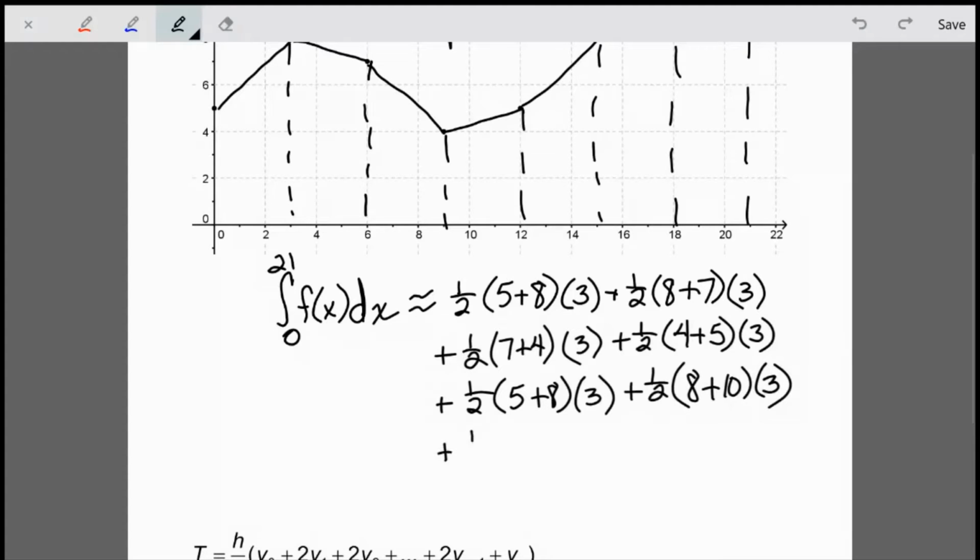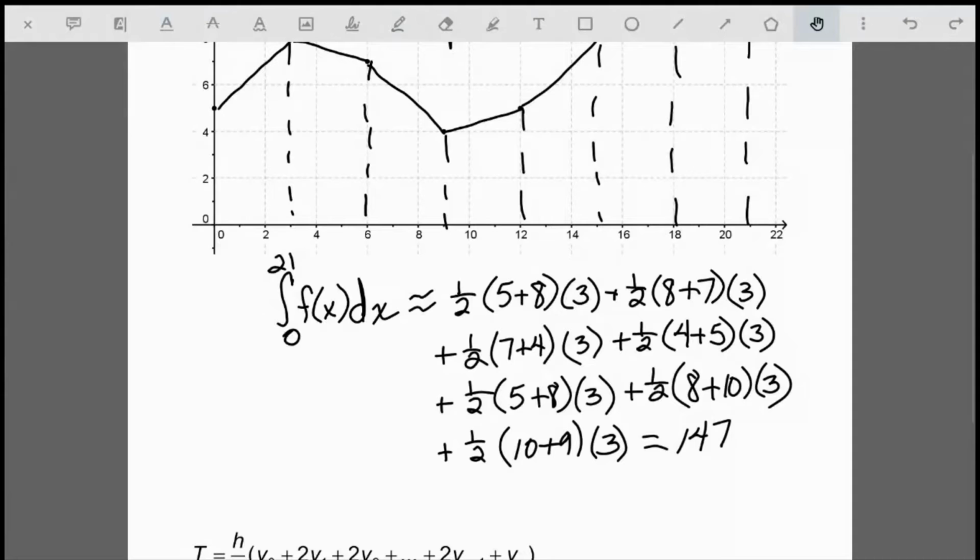And the last one here, we've got a function value on the left side of that, which would be base 1 of 10. The second one's at 9. And the height of my trapezoid this time is 3. Okay, so in the end, if I were to add all that up, I would get 147. Okay, so that is a true trapezoidal approximation.